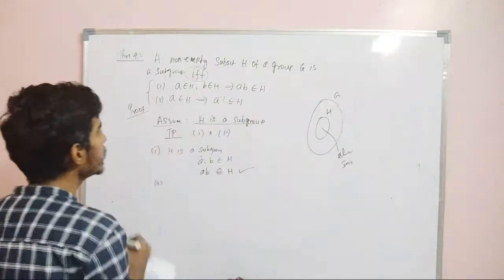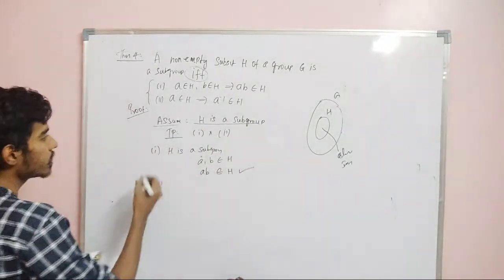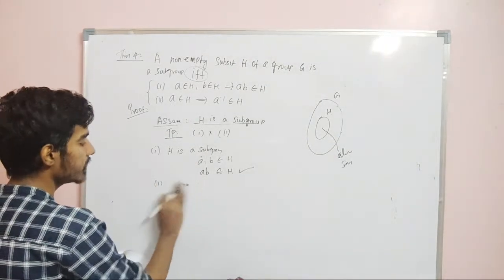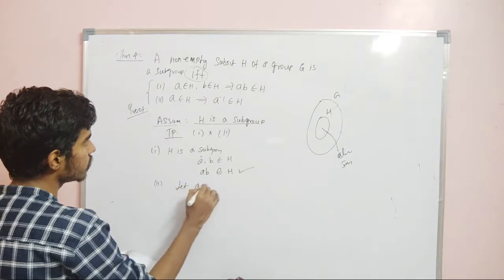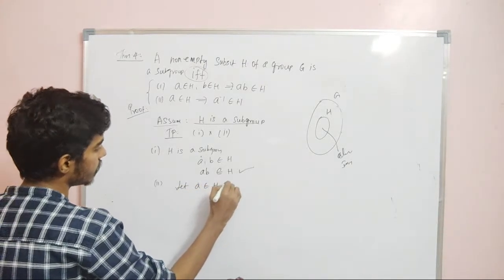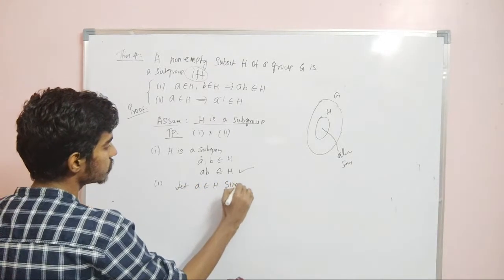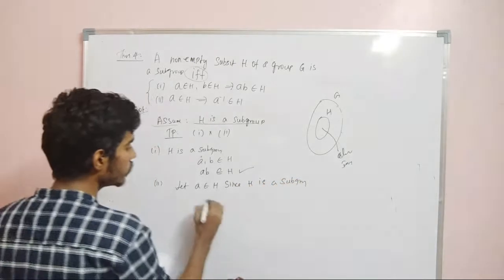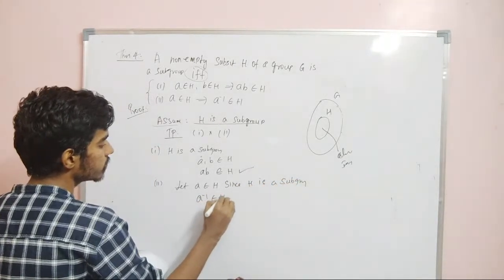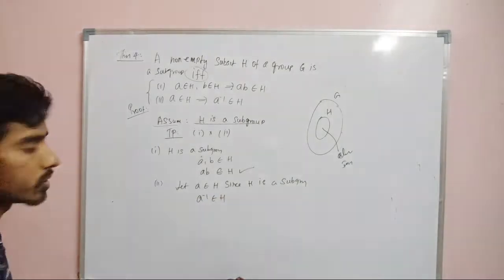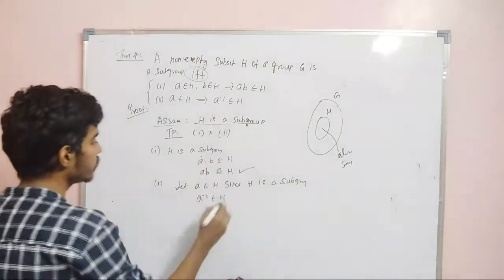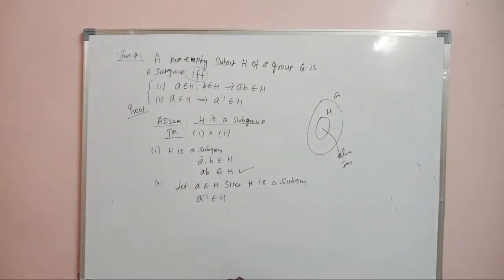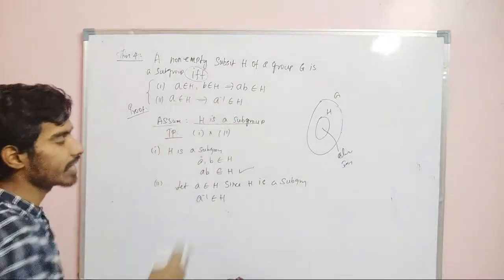Now we need to prove A inverse belongs to H. We already assumed that H is a subgroup, right? So let A belong to H. Since H is a subgroup, A inverse is also in H because of the subgroup criteria. So therefore A inverse also belongs to H. So we have proved the first part. If H is a subgroup, then these 2 are natural.